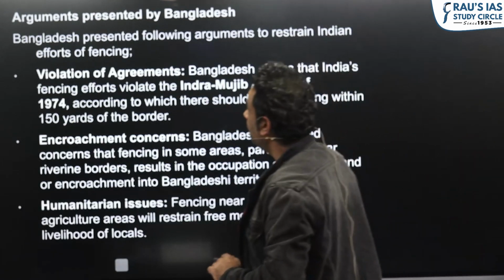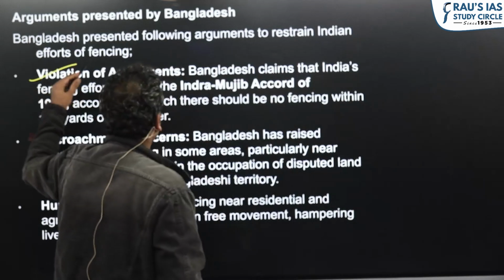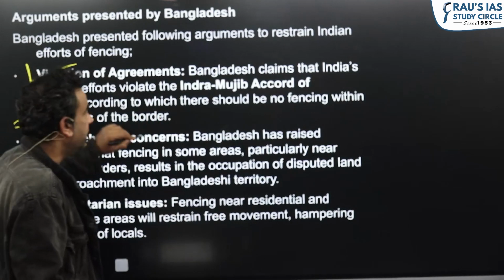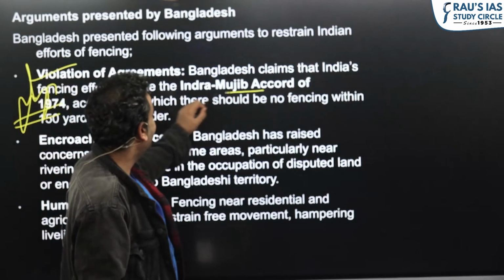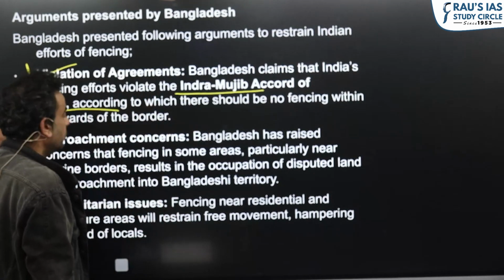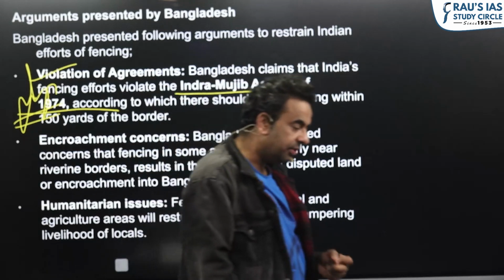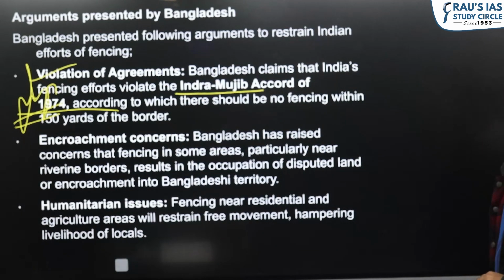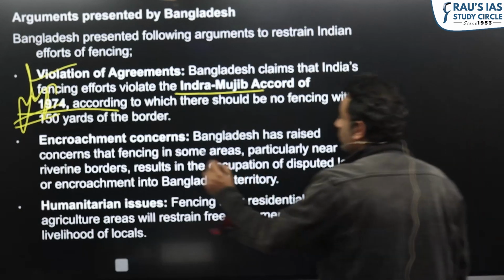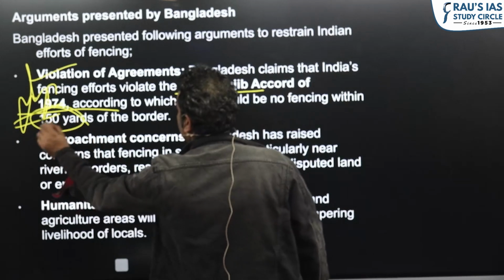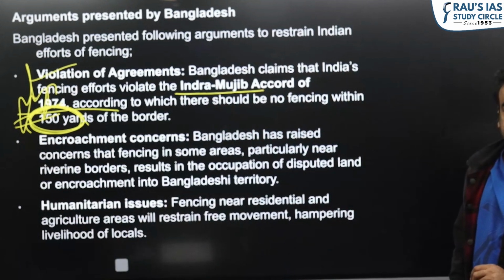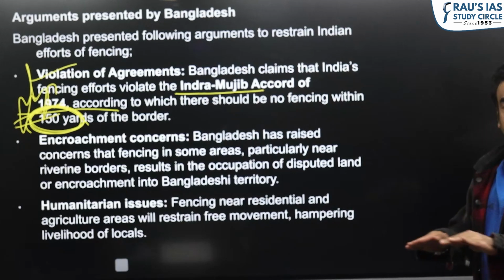What exactly is the blame of the government of Bangladesh? That India's fencing is against the Indira Mujib Accord. So you should be well aware of this. You can refer to this in both your prelims and your mains. Our fencing is seen as a violation of this accord, in which we decided we will not fence within 150 yards of the border.